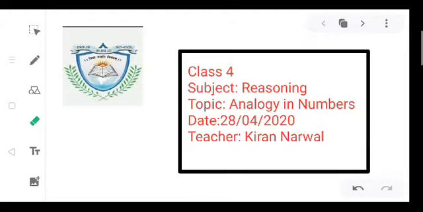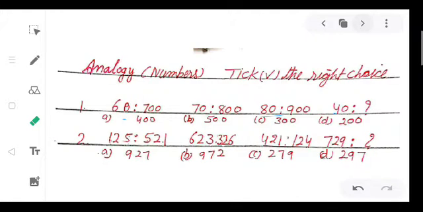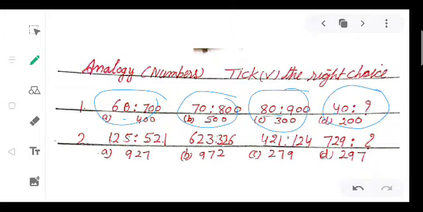Good afternoon, children. Our today's topic is analogy in numbers. In previous classes, we have done analogy in letters, in alphabets. So today we will find out the analogy between the numbers. See, first is 60 is to 700, 70 is to 800, 80 is to 900, 40 is to dash. This we have to find out.